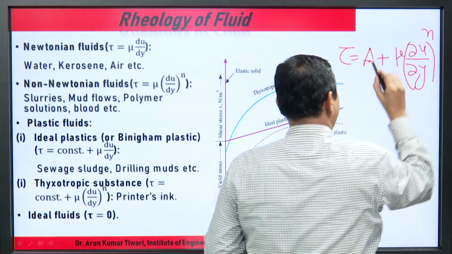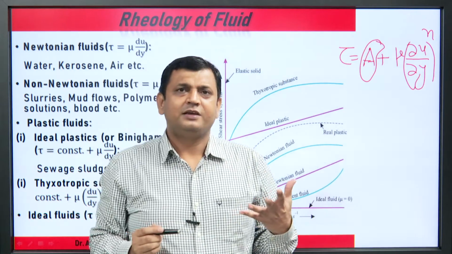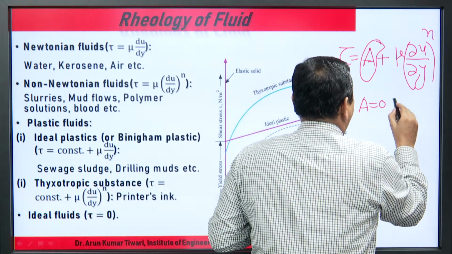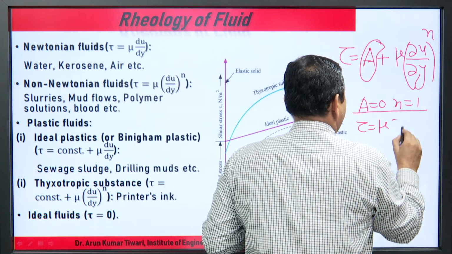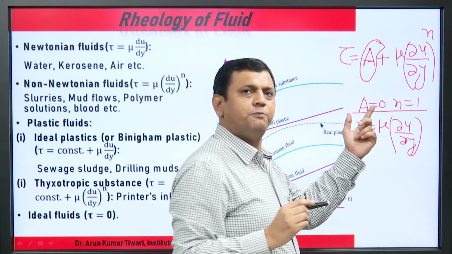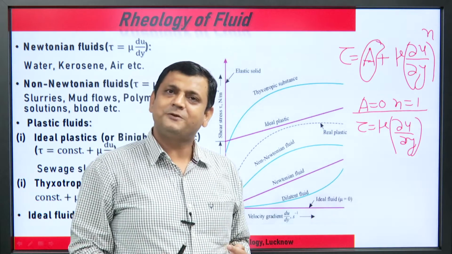A is a constant, meaning some initial stress. In the case of Newtonian, A equals 0 and n equals 1, so this becomes tau equal to mu du upon dy. What does A equal to 0 mean? It starts from the origin.